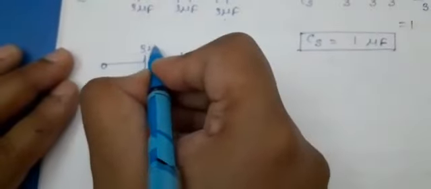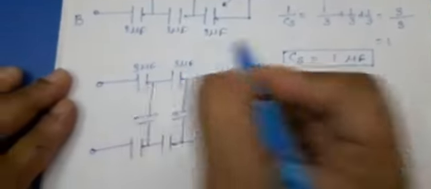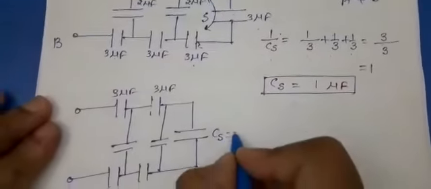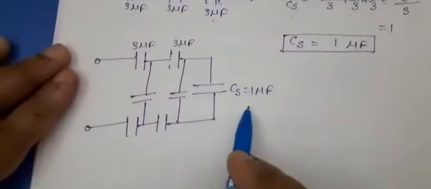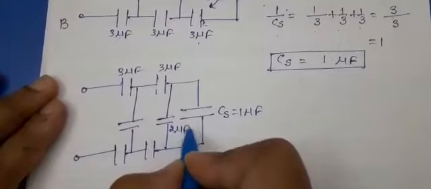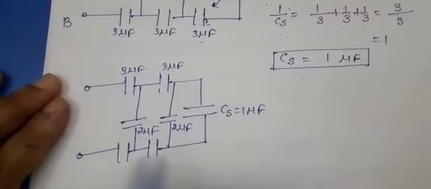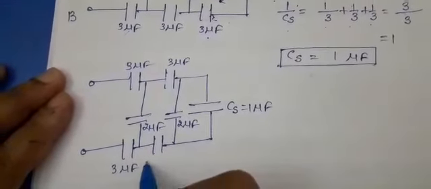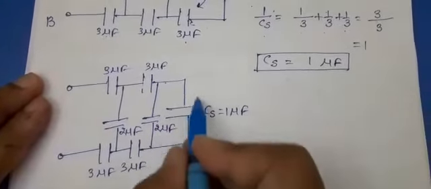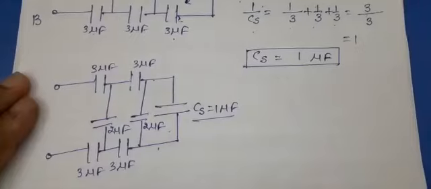This is 3 microfarad, 3 microfarad, and the resultant of these three was CS. That was 1 microfarad, so we have used 1 microfarad here. And here it is 2 microfarad, 2 microfarad. Here it is given in the statement 3 microfarad, 3 microfarad. And these two capacitors we have combined with the third one, so the equivalent we have taken.